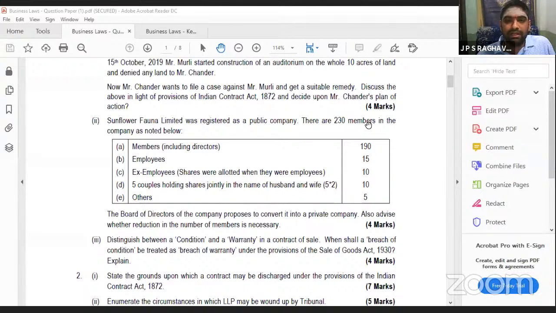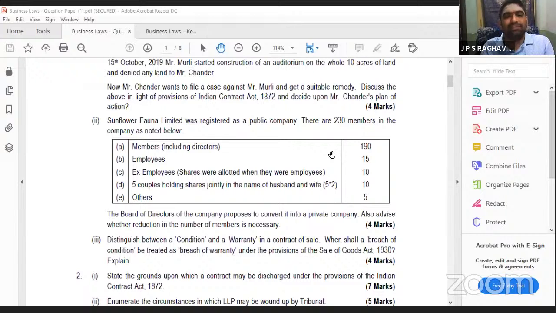Why are employees not included? The Act itself is telling that whenever in a private company the maximum number is 200, you should not include employees because they have given a chance to the employees to purchase the shares. Because a private company is a closely held company, only a few members will be there. To motivate the employees, you have given them shares. The company itself has given them shares.